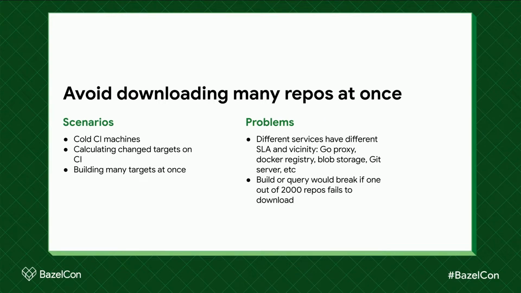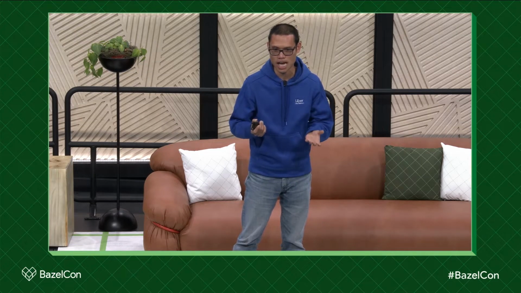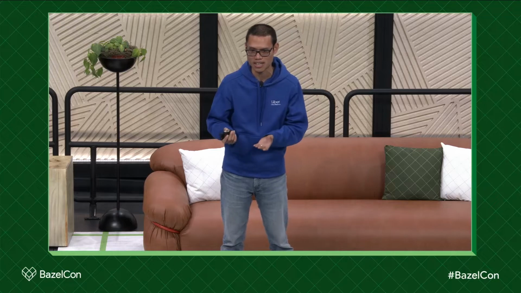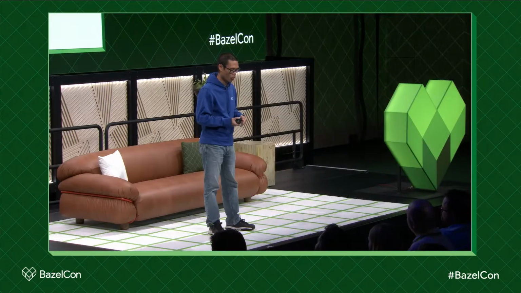The next lesson we want to share is to avoid downloading many repos at once. Why do we want to do that? Our CI is running on cloud, and for the CI cluster, there are always new machines joining the cluster. If a new machine happens to be assigned to a shard that needs to run the changed target calculation, or happens to need to build a lot of targets at once, then it will have to download all the repos at once.